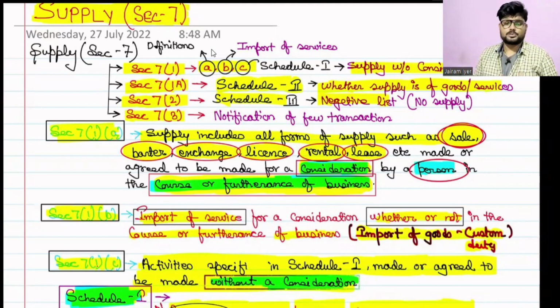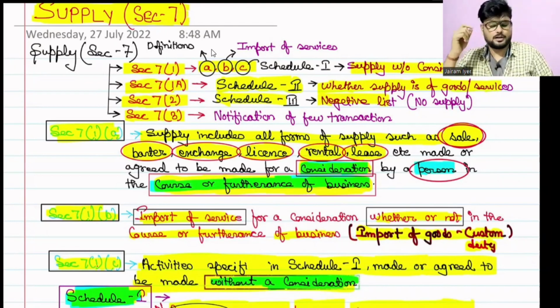Section 7(1)(a) clearly says that supply does not only mean sale. Here barter, exchange, license, rental, lease, disposal, etc., made or agreed to be made, either you have made it or you have committed to make it, means accrual as well. A consideration has to be there. And one more important aspect is that it must be in the course or furtherance of business. Correct. Now if you remember the 6 parameters,